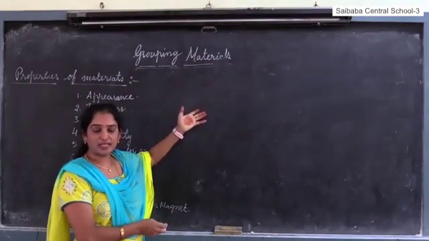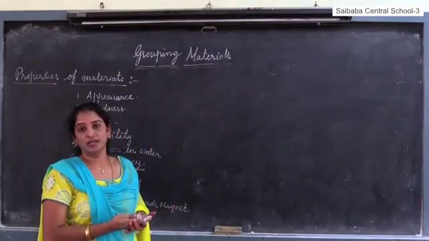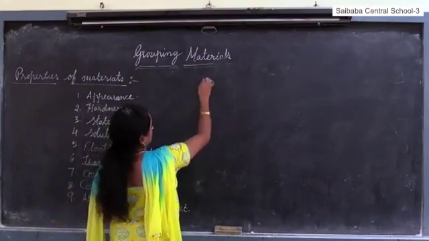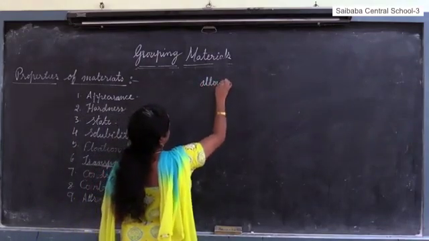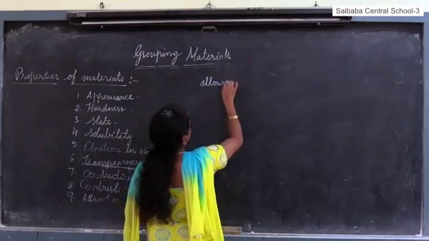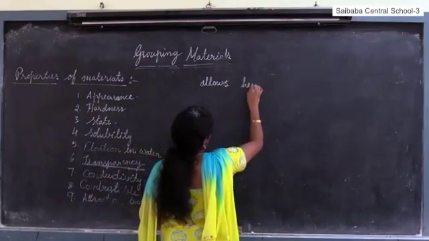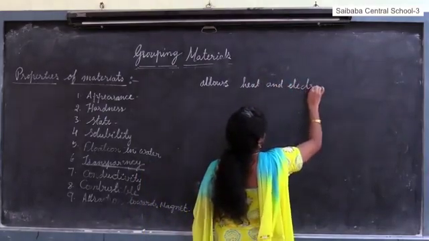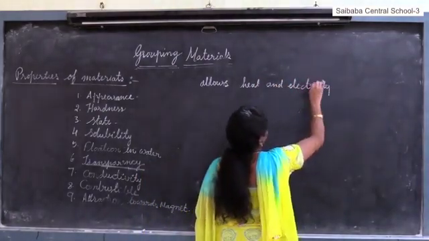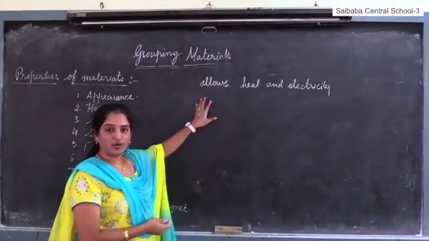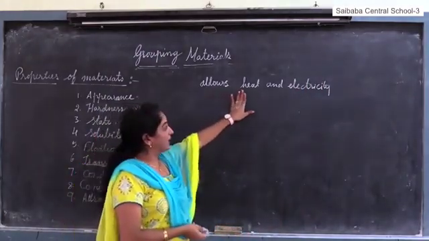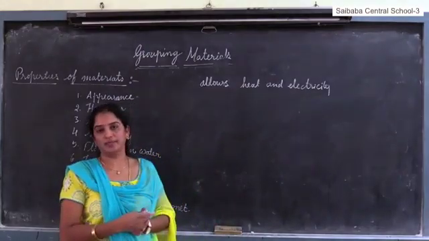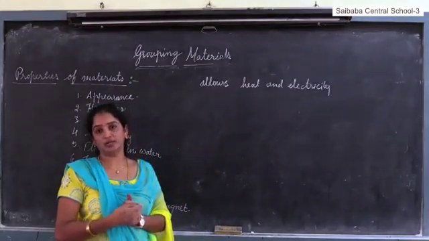Now we are going to discuss the objects that allow heat and electricity through them. Based on the property of propagation of heat and electricity, some materials allow heat to pass through them. Some materials do not allow heat.